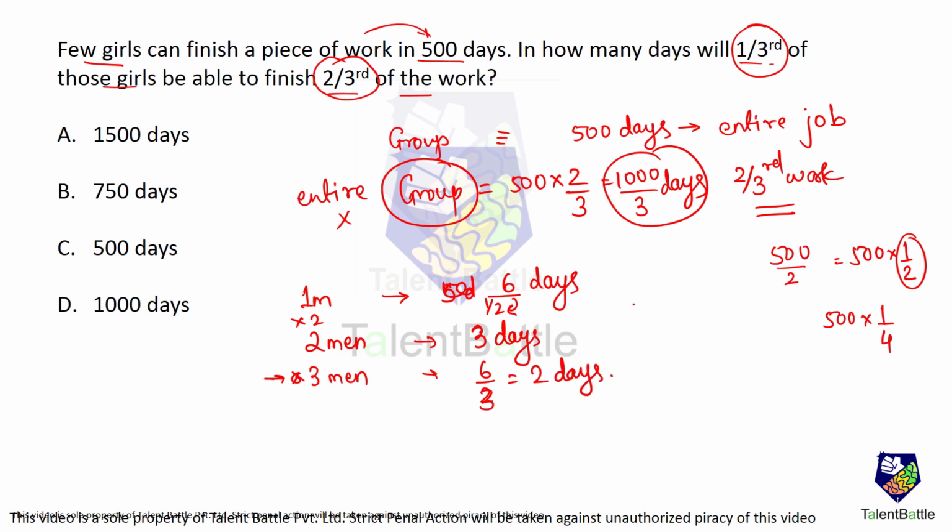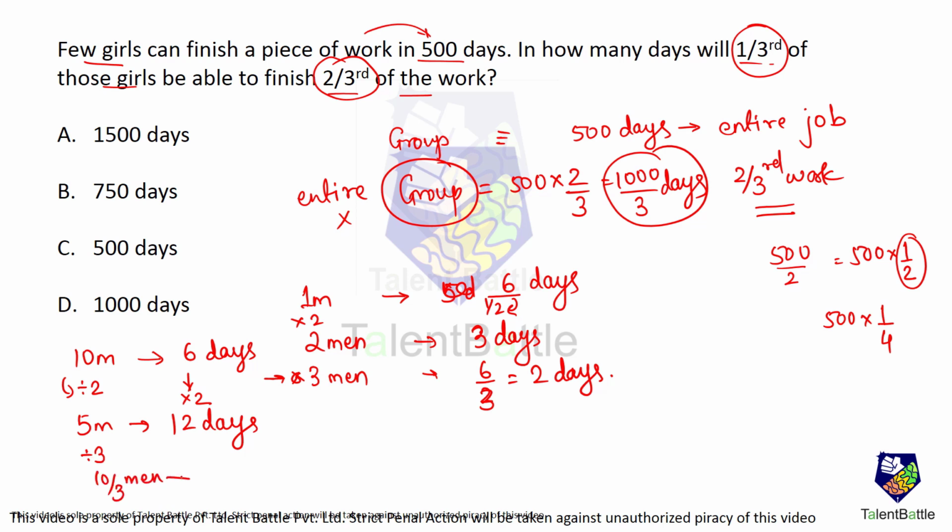Let's go the other way around. There are 10 men and they are going to take 6 days to do the job. If I halve the number of men, now only 5 men are there, obviously time required would double. So 6 2s are 12 days would be required. Same way, if I divide the number of men by 3, time required will be tripled. 6 into 3 is 18 days.